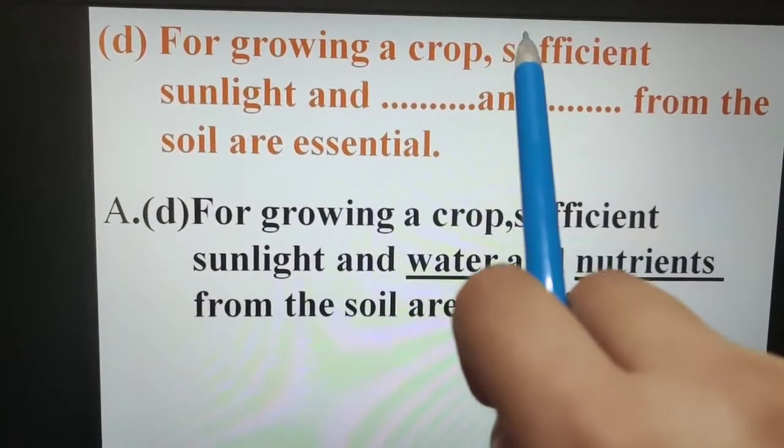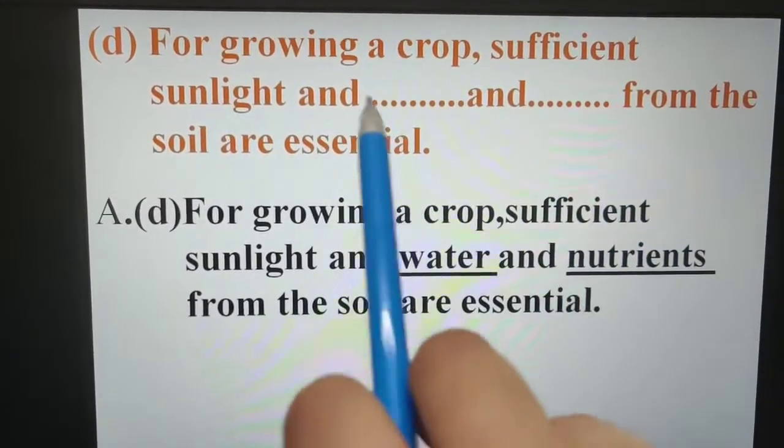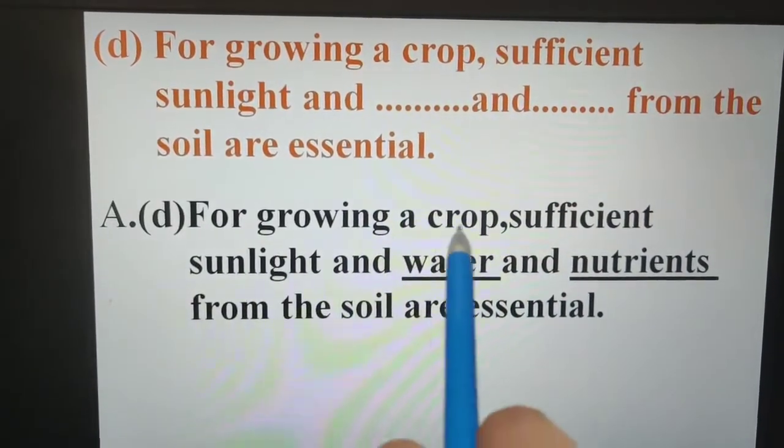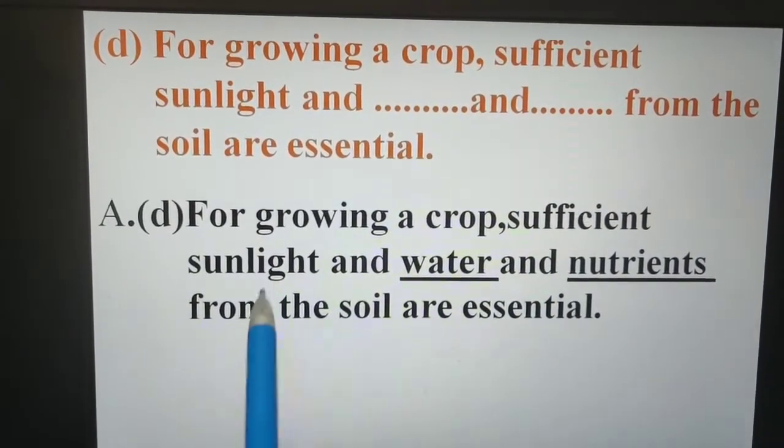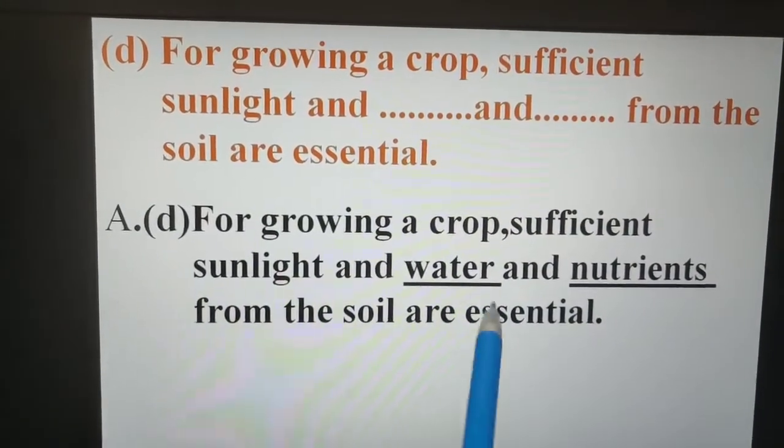For growing a crop, sufficient sunlight and dash from the soil are essential. For growing a crop, sufficient sunlight, water and nutrients from the soil are essential.